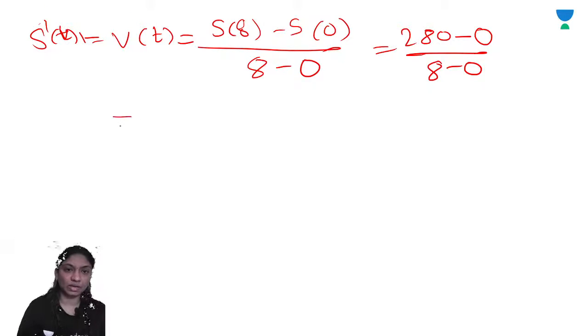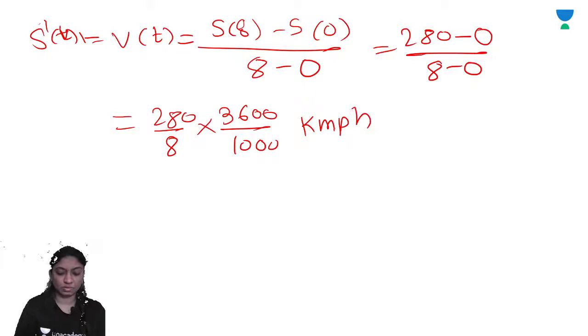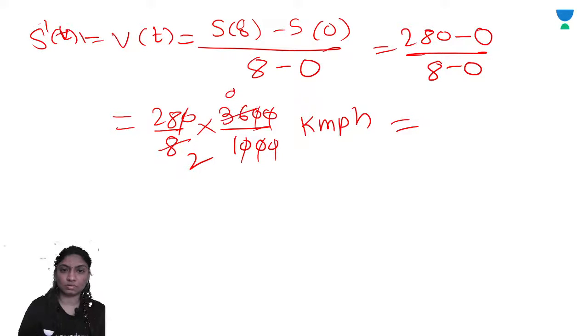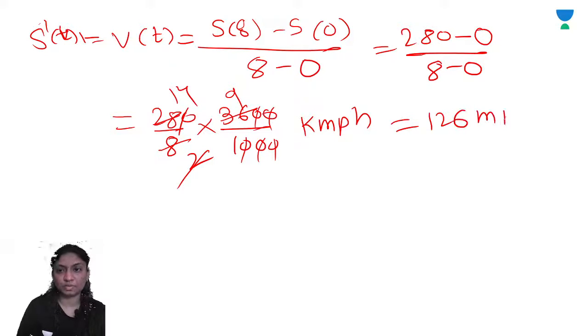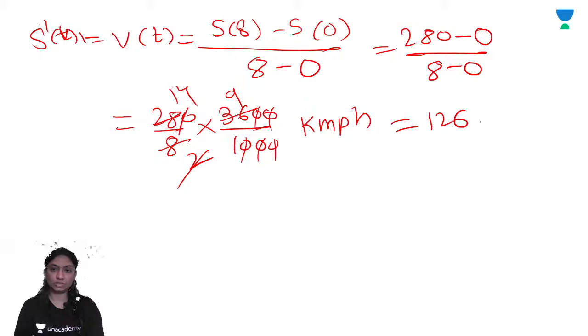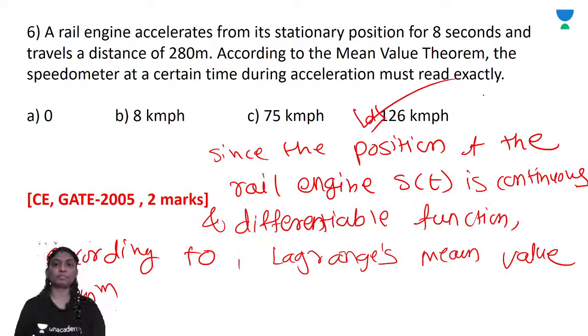So 280 by 8 into 3600 upon 1000 kilometer per hour is equal to, you will get 126 kilometer per hour. Right? Correct option is D.